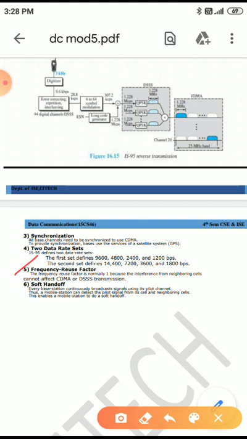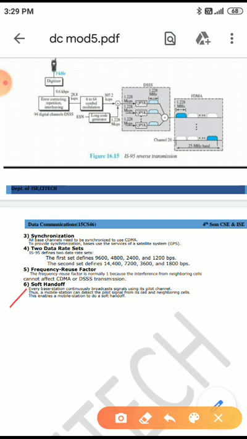The frequency reuse factor is normally 1 in IS-95 because interference from neighboring cells cannot affect CDMA or DSSS transmission.